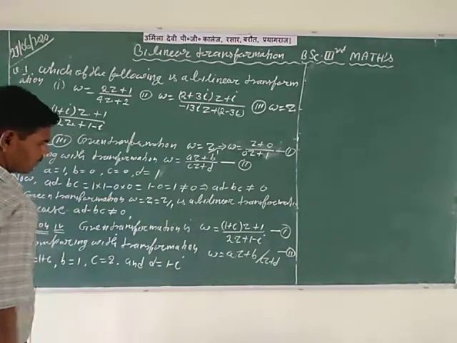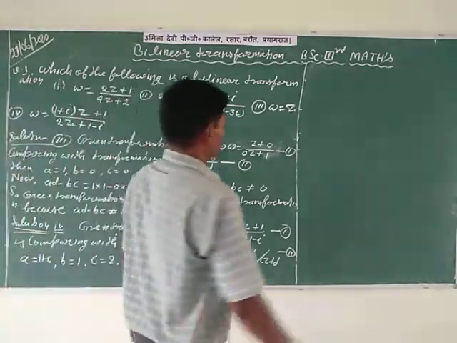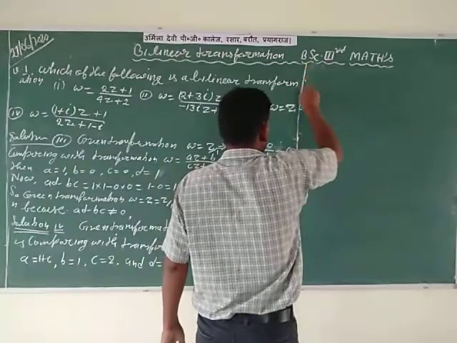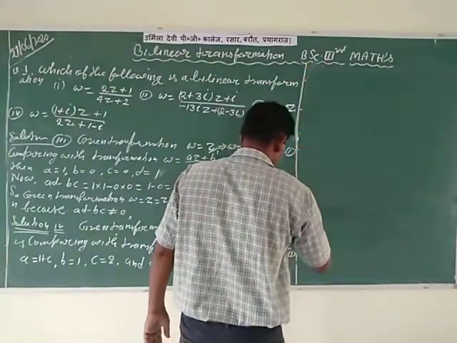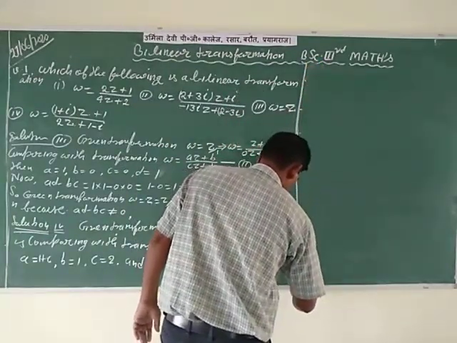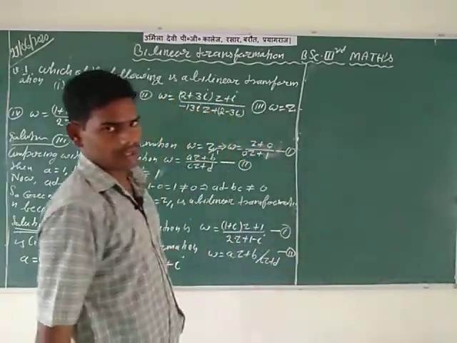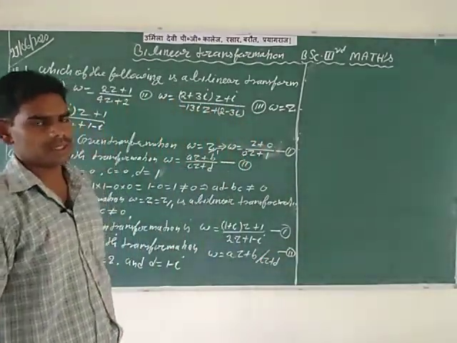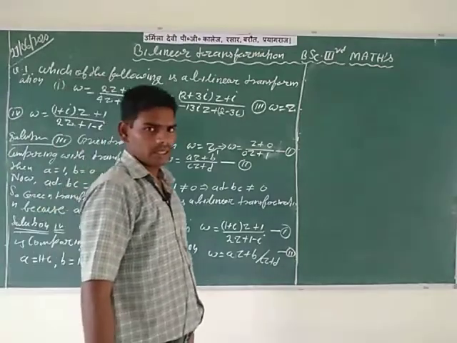After this, calculate the value of AD minus BC, because if AD minus BC is equal to 0, then the given transformation is not a bilinear transformation, otherwise it is a bilinear transformation.